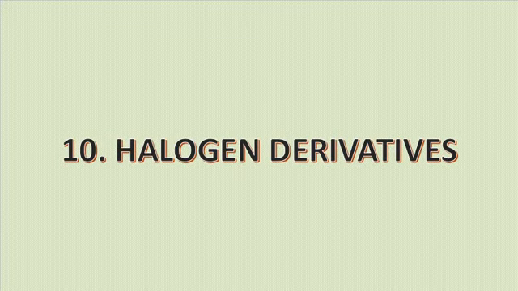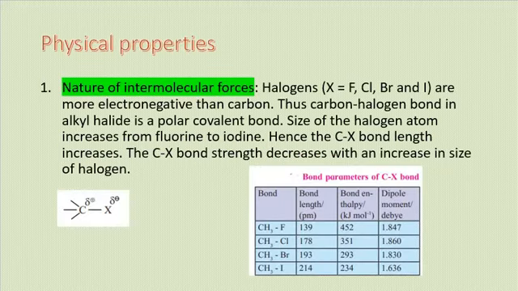Hello everyone. So in today's video of chapter halogen derivatives, I'll be talking about the physical properties of halogen derivatives. Physical properties of alkyl halides are considerably different from those of the corresponding alkanes from which they are derived.